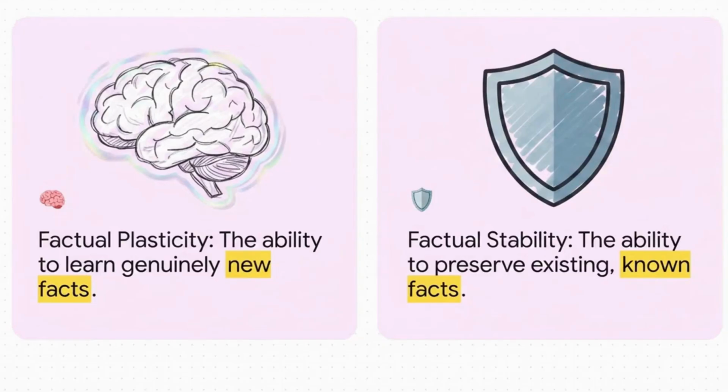To kick things off, we really have to talk about the core tension at the heart of machine learning memory. It's known as the stability-plasticity trade-off. On one hand, you have factual plasticity. This is the model's ability to actually absorb and learn genuinely new facts. On the other hand, you've got factual stability, which is its ability to preserve the facts it already knows. In continual learning, gaining plasticity almost always requires sacrificing some stability. If you want a model to change its internal weights to learn something new, you seriously risk disturbing the delicate balance of the weights holding onto the old information.